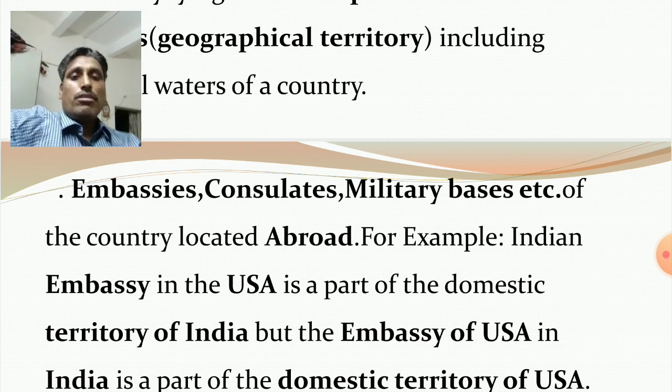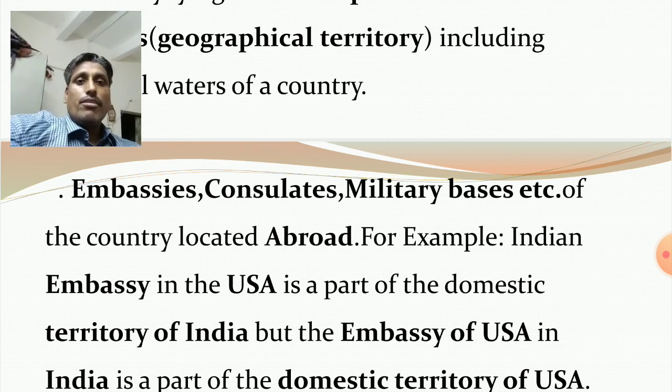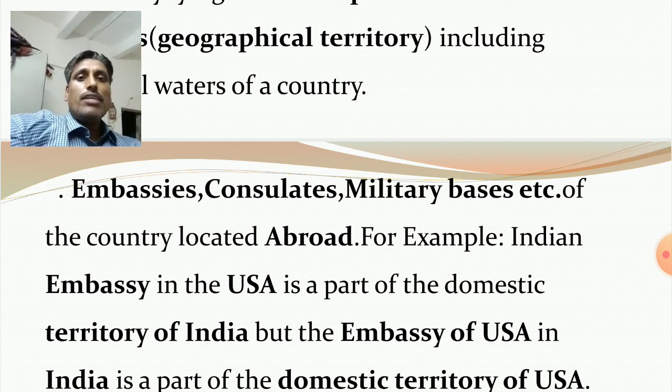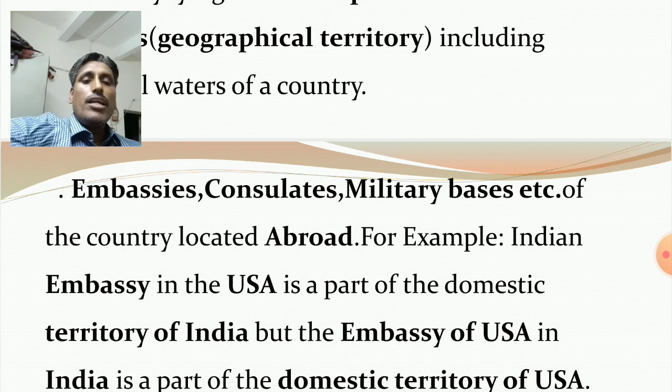I want to discuss embassies. The head of the embassy is an ambassador. It is the highest ranking representative of a country in another country with which it has diplomatic relations.